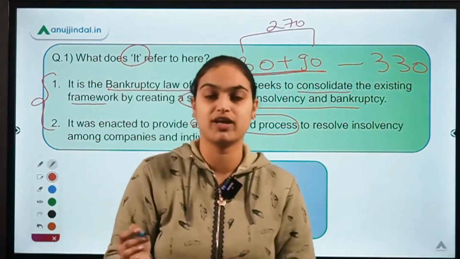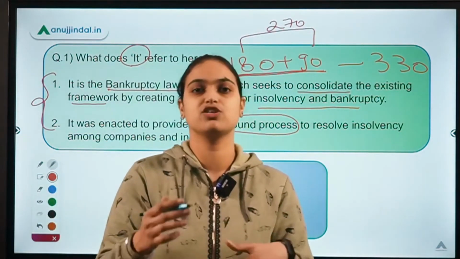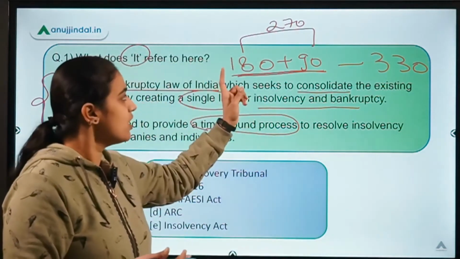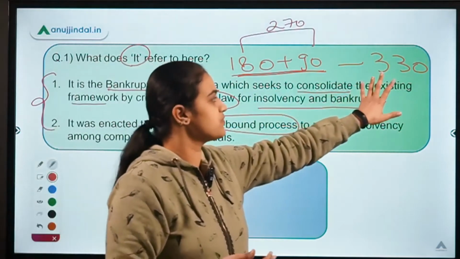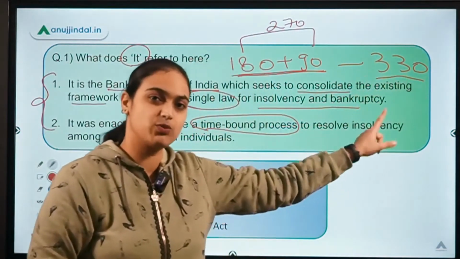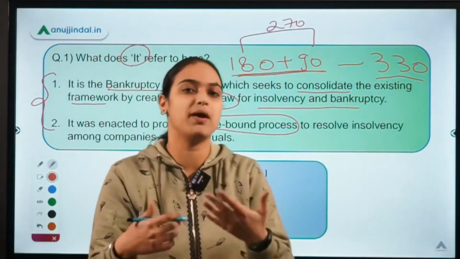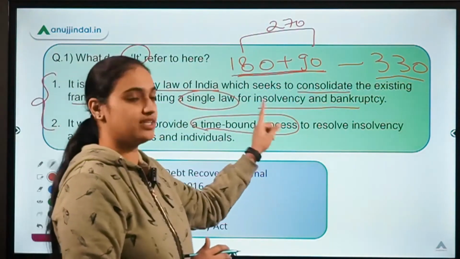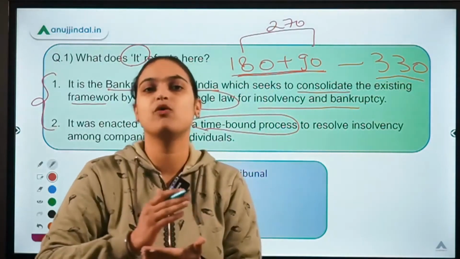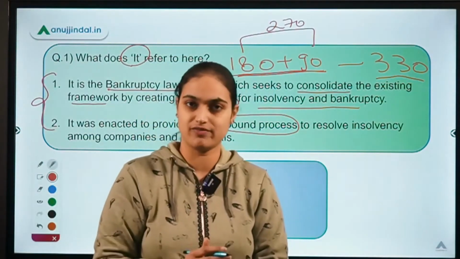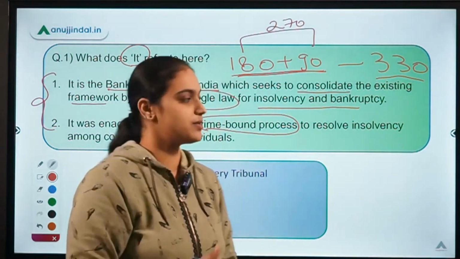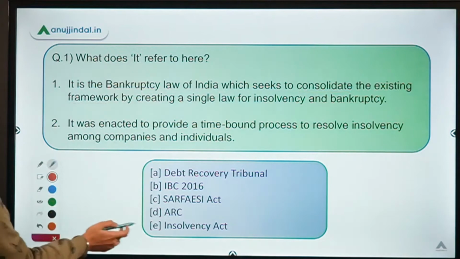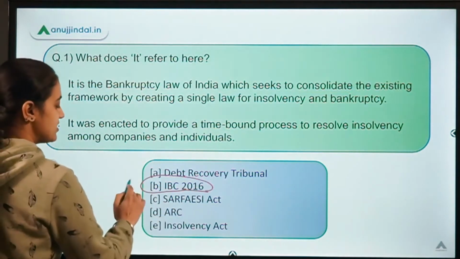As you all know, a lot of time gets wasted in the court procedures or there are a lot of procedural delays and the litigation time. So a new deadline was prescribed for 330 days and it was going to include the litigation time. So it was an amendment which was made later on. So this way, by specifying the time limit, it sets a time-bound process for resolving all your insolvency and bankruptcy cases. So if you look at this question, the concept talked about here is IBC Code of 2016.